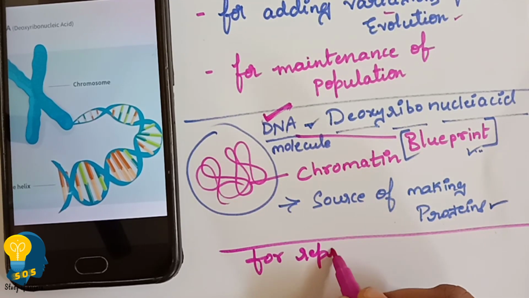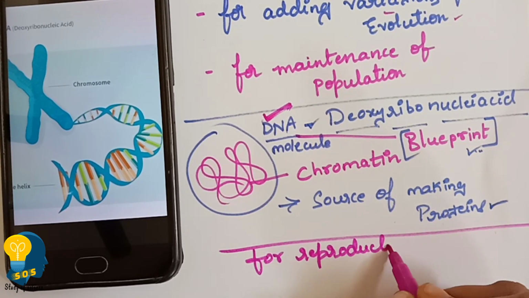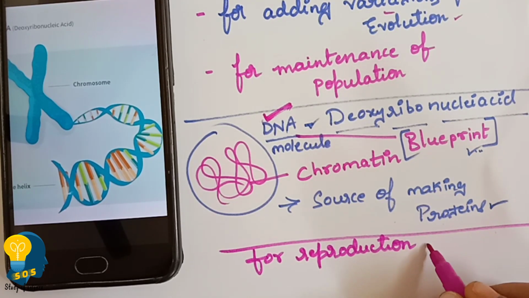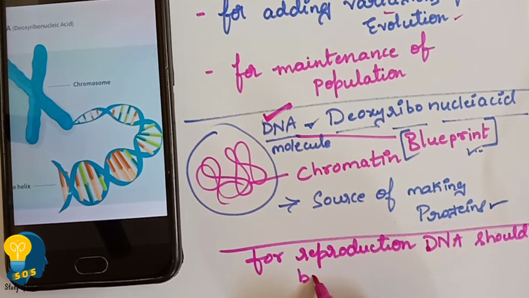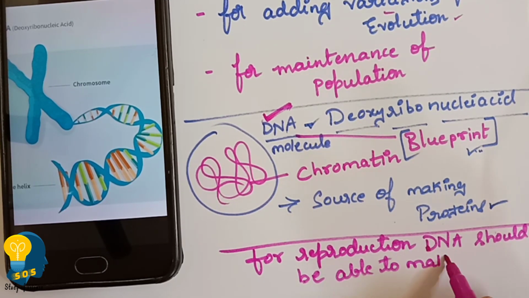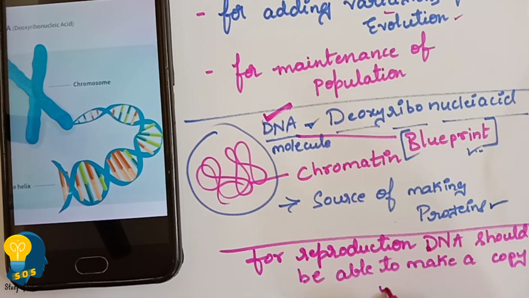See, for reproduction, what is needed? DNA should be able to make a copy of itself. Hege, I will tell you. See, for the reproduction, DNA should be able to make a copy of itself. From this, what happened? The cells also make a copy of their new cells.